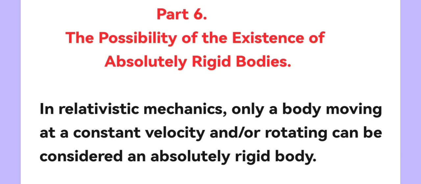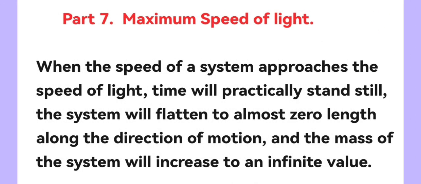Thus, in relativistic mechanics, only a body moving at a constant velocity and/or rotating can be considered an absolutely rigid body. Part 7. Maximum speed of light. As the speed of motion increases, time dilation, length contraction, and mass increase will intensify.